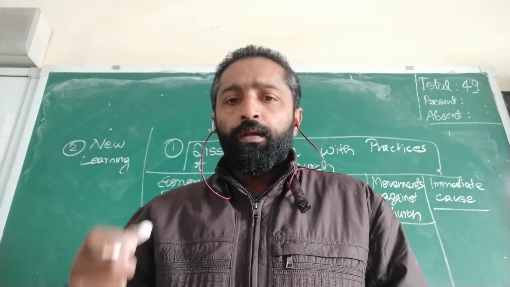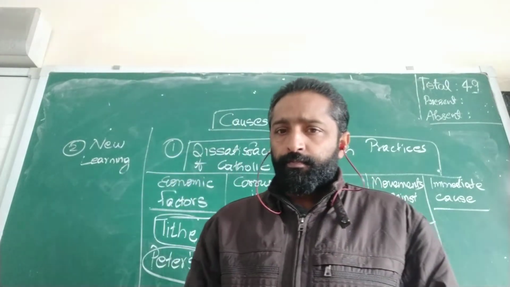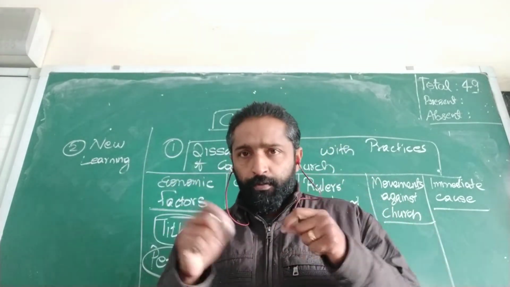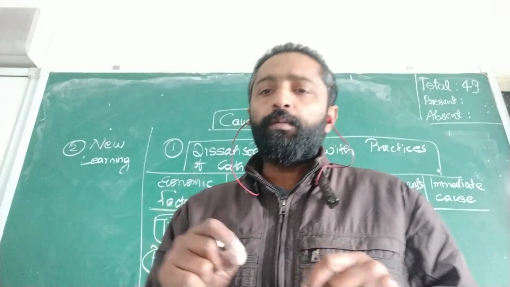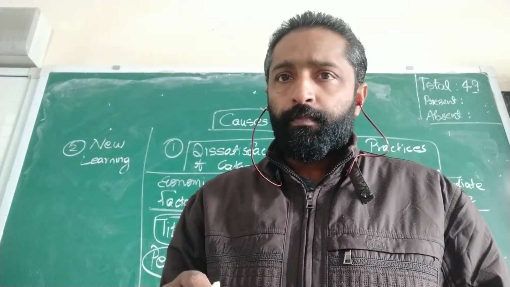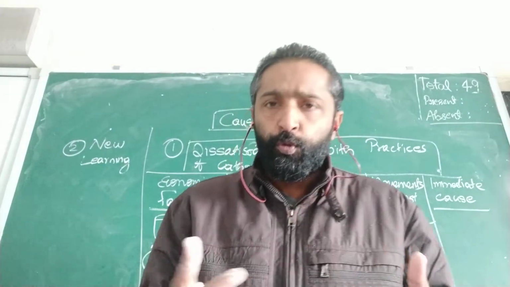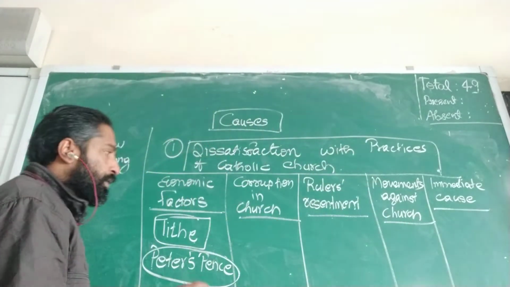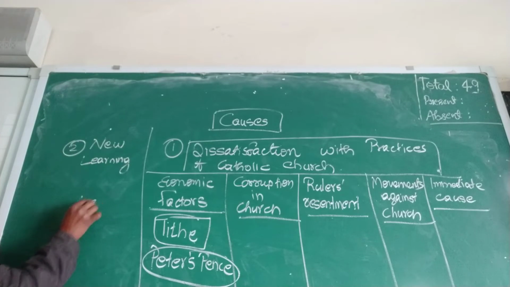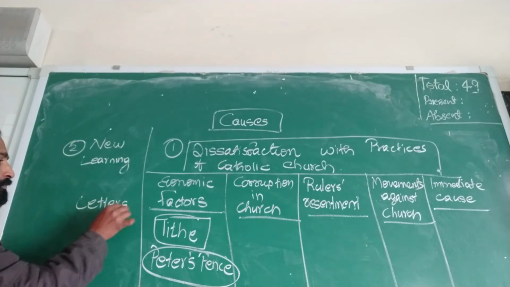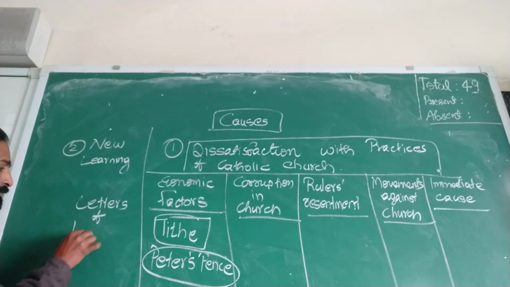And what happened then? Pope Leo X wanted to build St. Peter's Church. So he wanted the money to build this particular church. So what did he do? He introduced something called letters of indulgence.